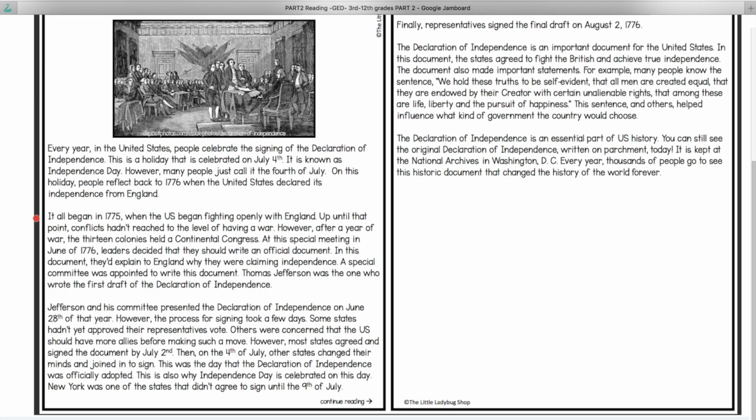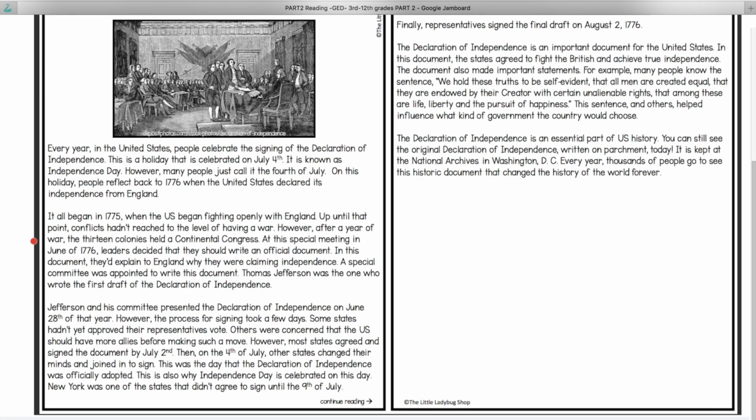It all began in 1775 when the U.S. began fighting openly with England. Up until that point, conflicts hadn't reached to the level of having a war. However, after a year of war, the 13 colonies held a Continental Congress.